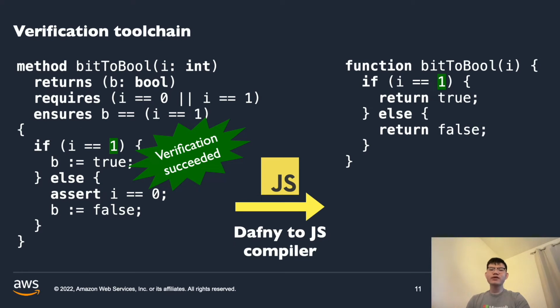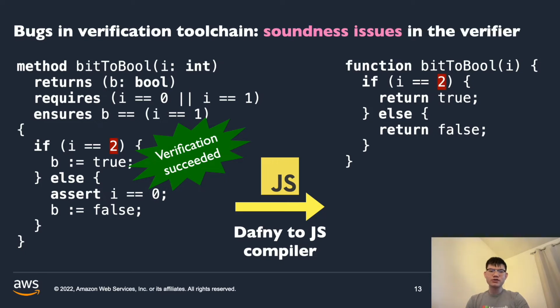Fortunately, the Dafny verification toolchain comes with a Dafny to JavaScript compiler, and it would compile our Dafny program that satisfies the specification to a semantically equivalent program in JavaScript. And this is it. This is what we want. Now, let's think about it. What could go wrong in this pipeline?